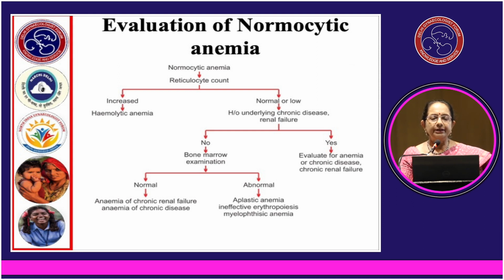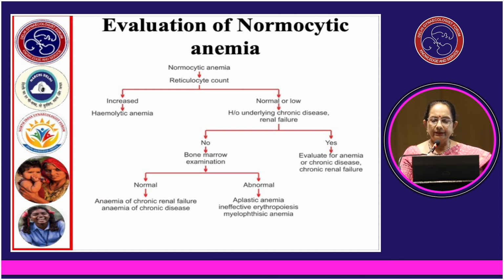Evaluation of normocytic anemia. If we see normocytic anemia on the peripheral smear, then the reticulocyte count will help us find out whether it is increased, normal or low. If the reticulocyte count is increased, then hemolytic anemia is to be ruled out. If the reticulocyte count is normal or low, then a history of underlying chronic disease like renal failure is to be evaluated, and anemia of chronic disease like chronic renal failure is to be ruled out.